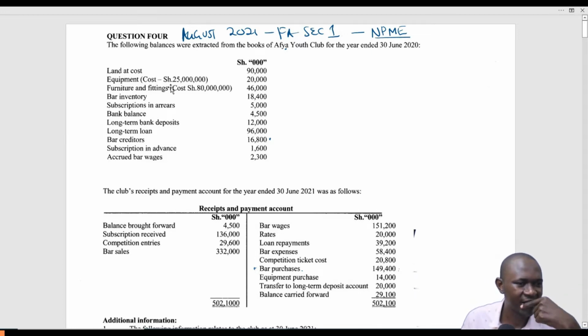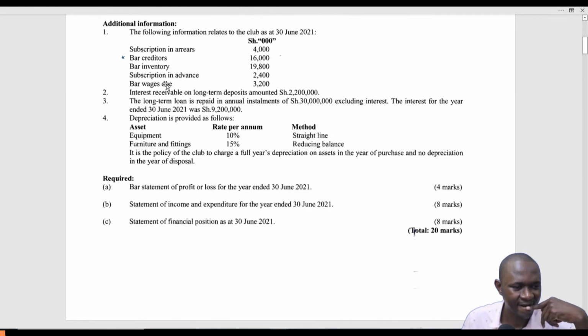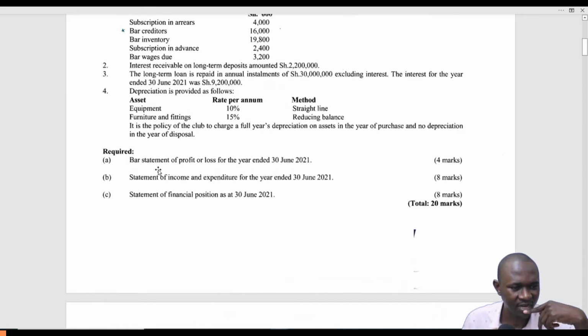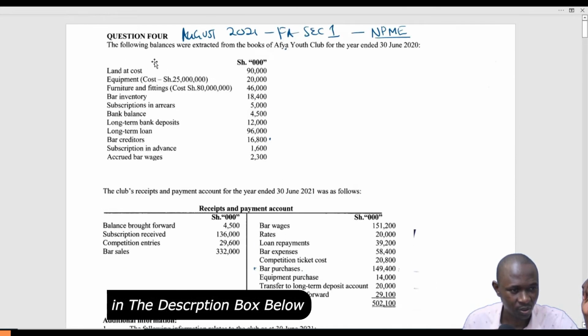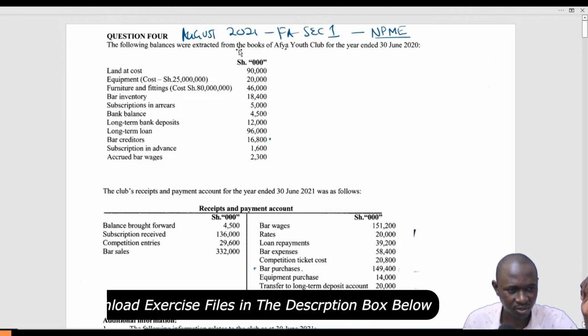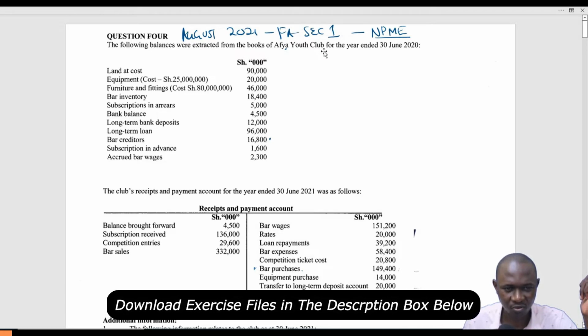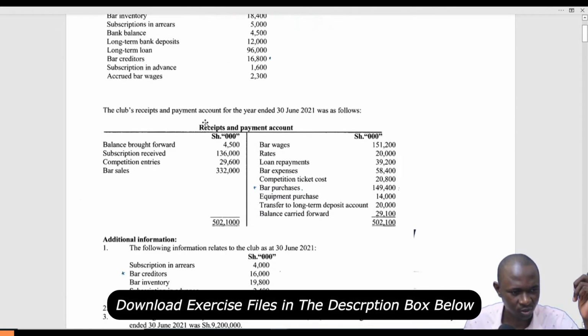So the question wants us to come up with the bar statement of profit or loss for the year ended 30 June 2021, the statement of income and expenditure for the year ended 30 June 2021, and the statement of financial position as at 30 June 2021. So we have the following balances extracted from the books of Afia Youth Club, and these are the balances as at 30 June 2020.